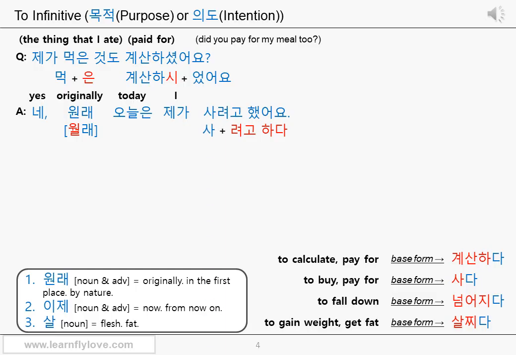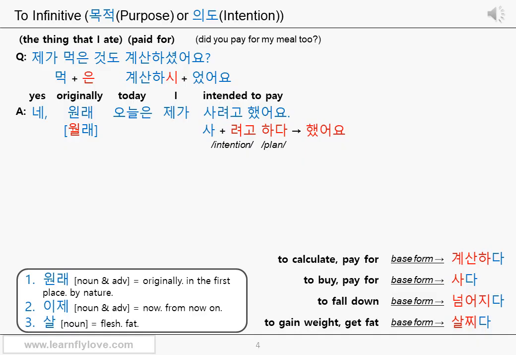The stem 사 is from the verb 사다, which can mean to buy, or it can also mean to pay for something. 사려고 했어요 is the combination of the stem 사 and 려고 하다. It's in the past tense, therefore 했어요 is used instead of 하다. 사려고 했어요 can be intended to pay. 사려고 part is your intention, and 했어요 part is like you decided to or planned to. You planned to pay for it in the first place.